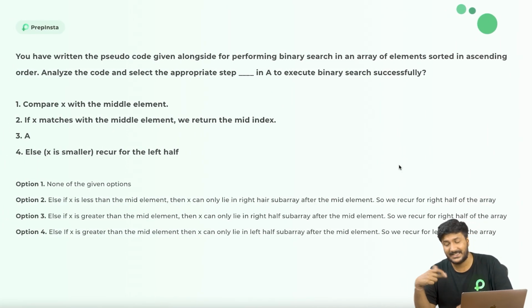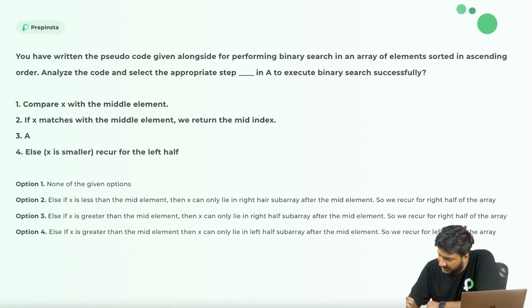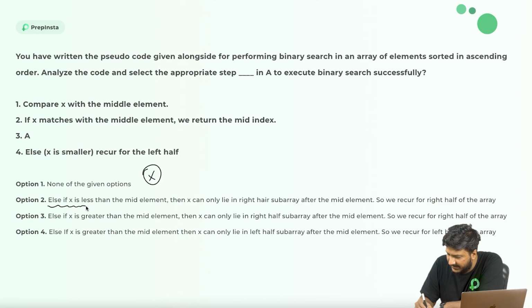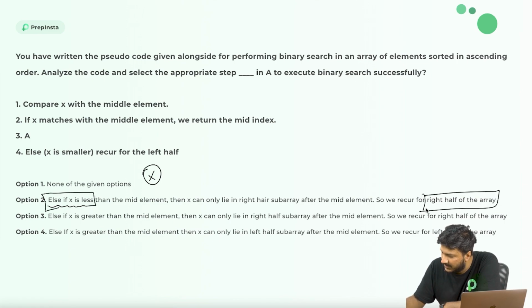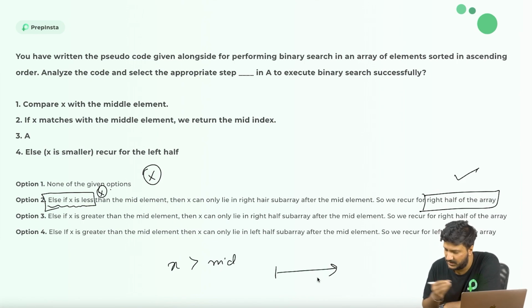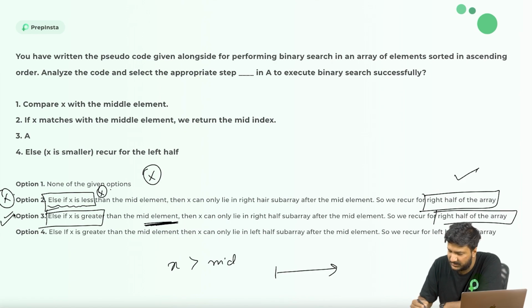So if x is greater, so here none of the options, obviously this is not true. Here they are saying if x is less than, so obviously this is one statement, then we recur to the right hand side part of it. So this is true, but this is not true, because x needs to be greater than the mid element, which is why we will look on the right hand side. So not true. Now if x is greater than the mid element, then obviously we need to recur to the right part. So in that case, option number 3 is correct. So perfect, option 3 is correct.